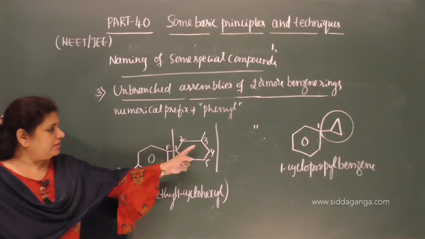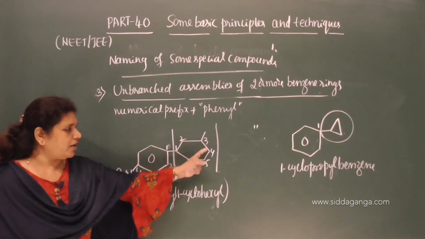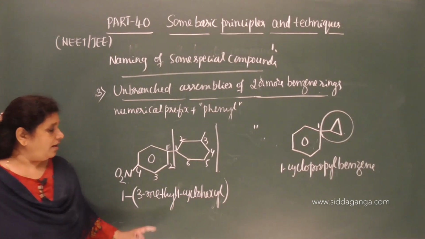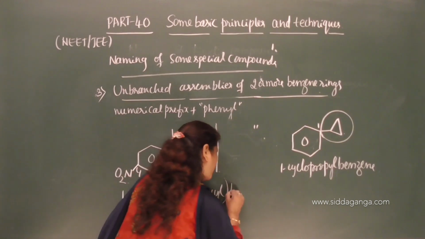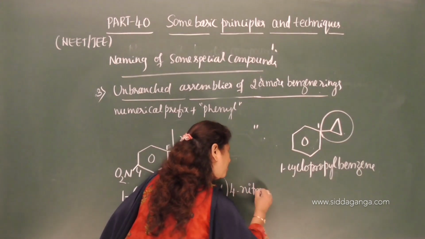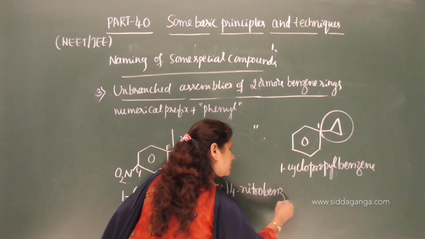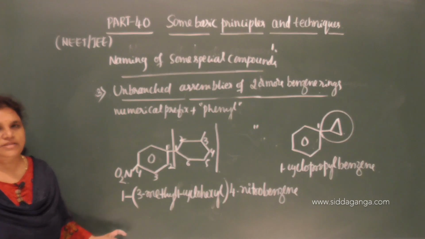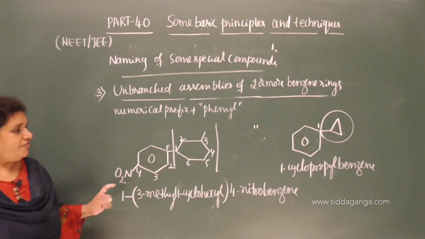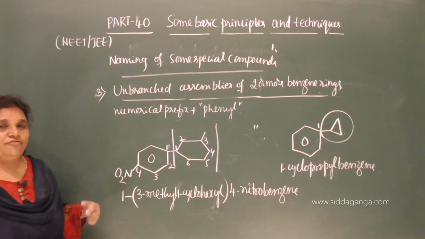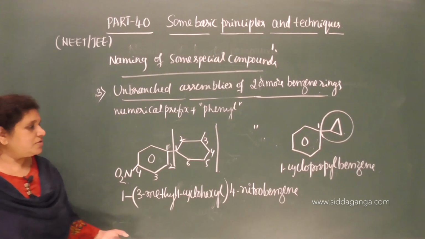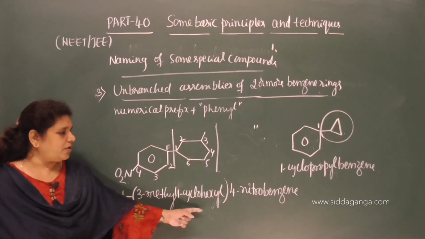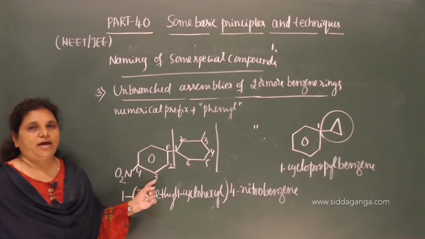So we have 3-methyl 1-cyclohexyl, and on the fourth carbon we have nitro, 4-nitro. What is the root word? Benzene. Benzene is the root word. It means to say it is substituted benzene. What is substituted? On first carbon it is substituted, on fourth carbon it is substituted. So the first carbon gets substituted by 3-methyl cyclohexyl, and on fourth we have nitro.